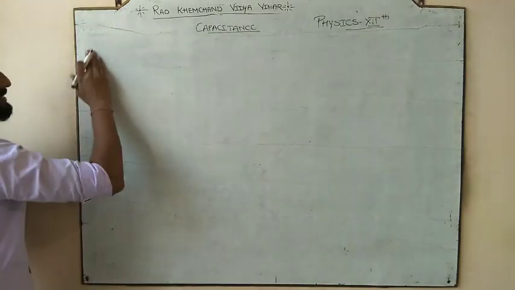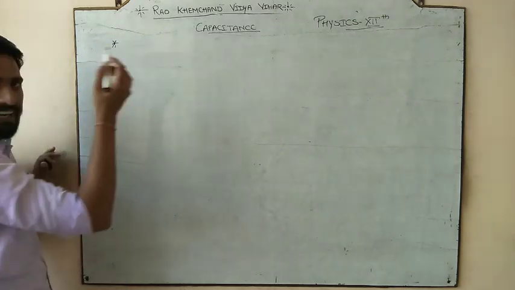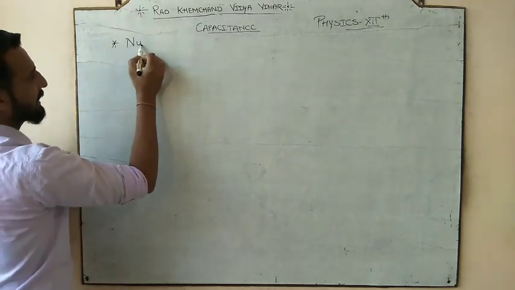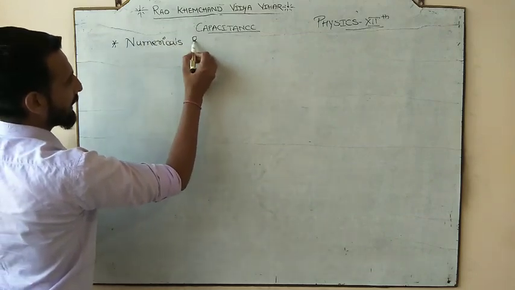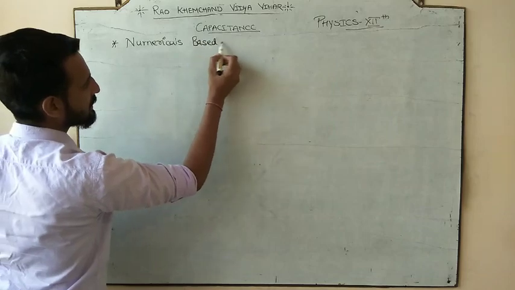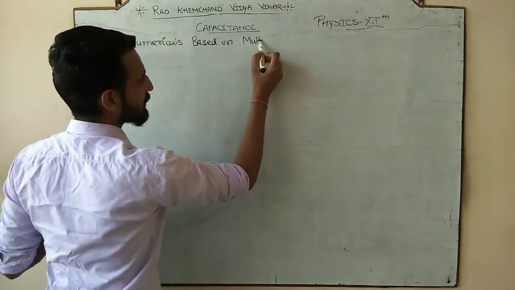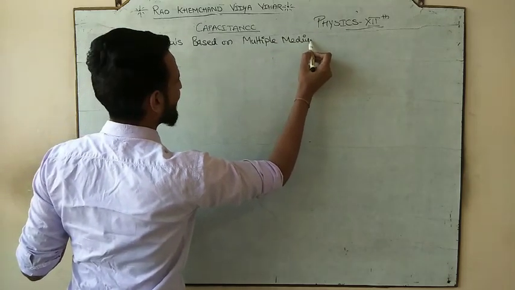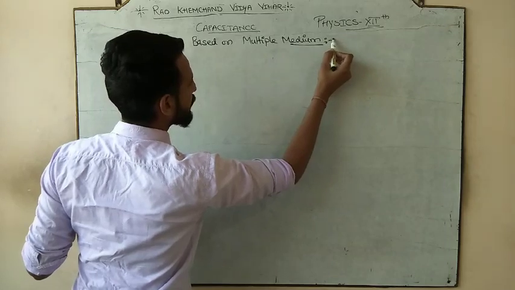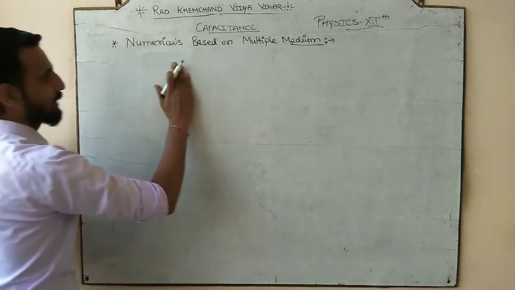Okay. So the next type of numerical that we can do, you can give the heading to that numerical: numericals based on multiple mediums. You can say that we are going to do the numericals on multiple mediums. So let's try that.